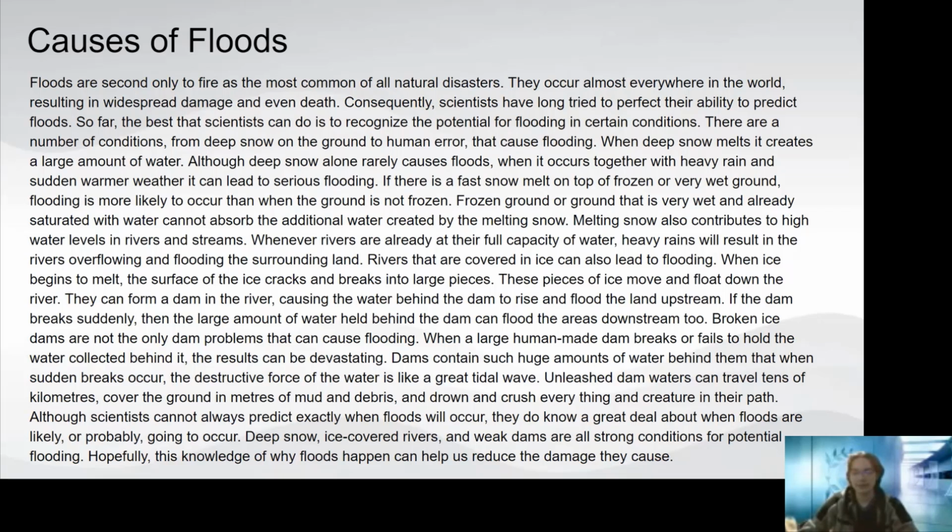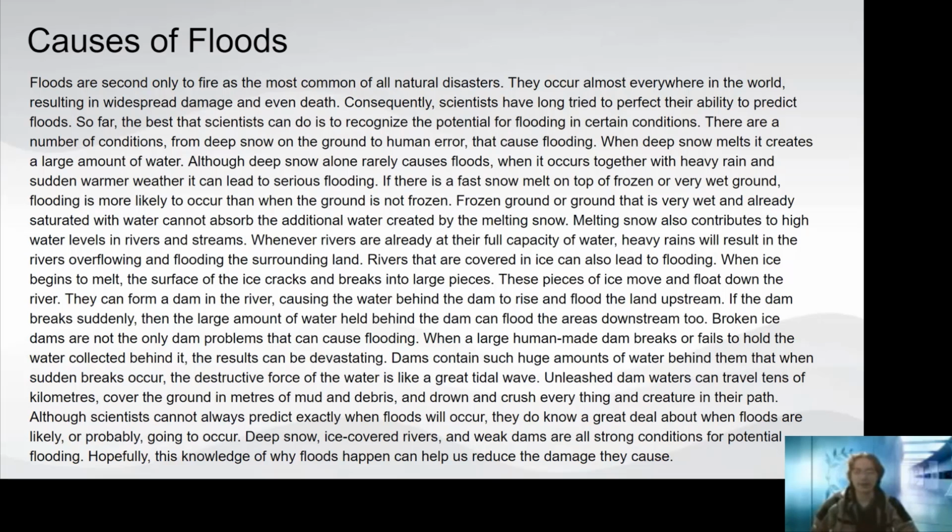Broken ice dams are not the only problems that cause flooding. When a large human-made dam breaks or fails to hold the water collected behind it, the results can be devastating. Dams contain such huge amounts of water behind them that when sudden breaks occur, the destructive force of the water is like a great unleashing. Dam waters can travel tens of kilometers, cover the ground in meters of mud and debris, and drown and crush every single thing and creature in the path.